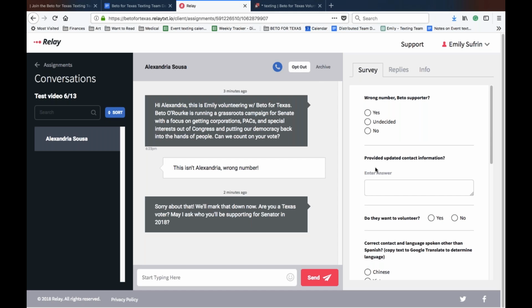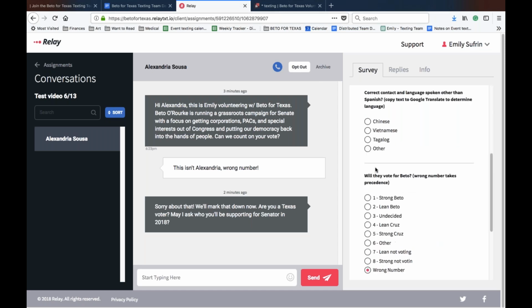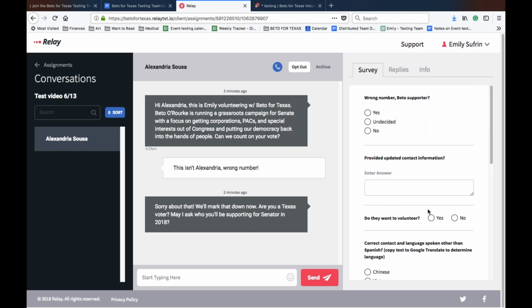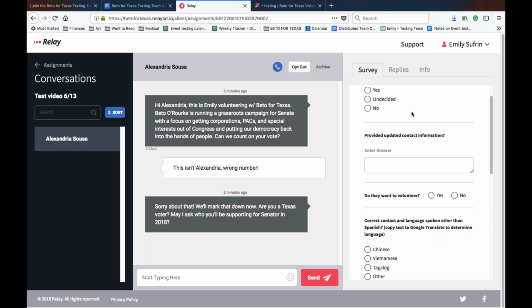As we're waiting, I'm going to tell you a little bit about these survey questions. These questions exist for when we have confirmed information. So if we don't know that this person is a Beto supporter or not a Beto supporter, we don't want to fill it out, because we would rather have no data versus bad data. Bad data we can't fix, but no data, we can reach back out to that person again. There's a lot of other ways that we can handle it. So I'm going to press refresh, see if any more messages are coming in.